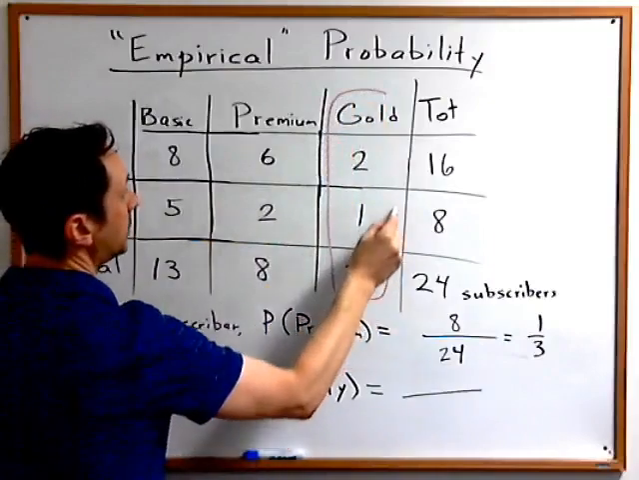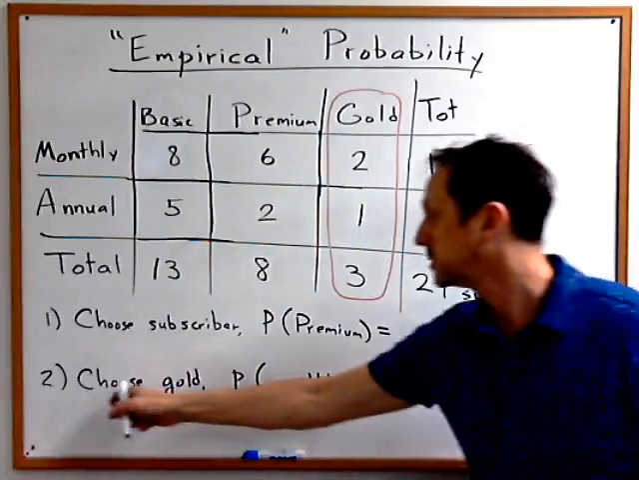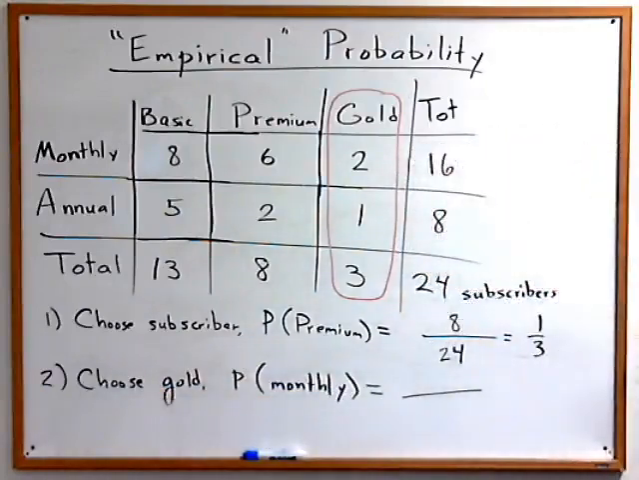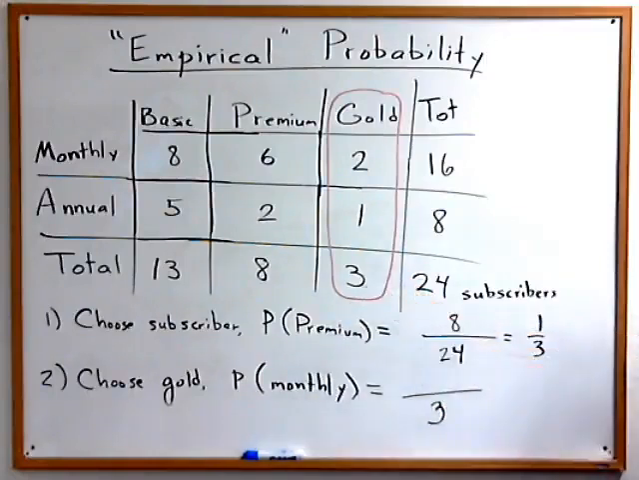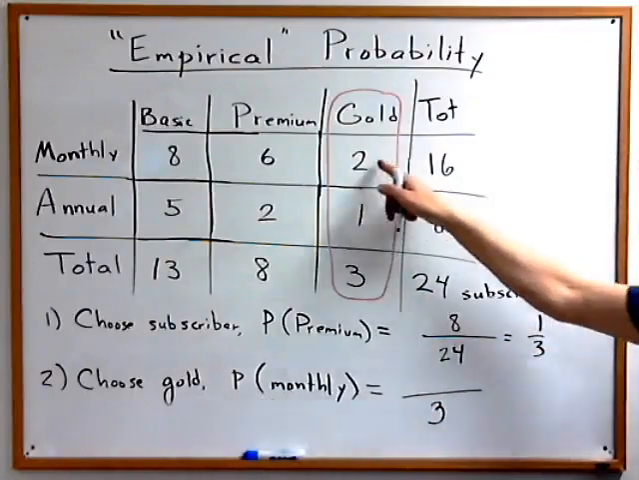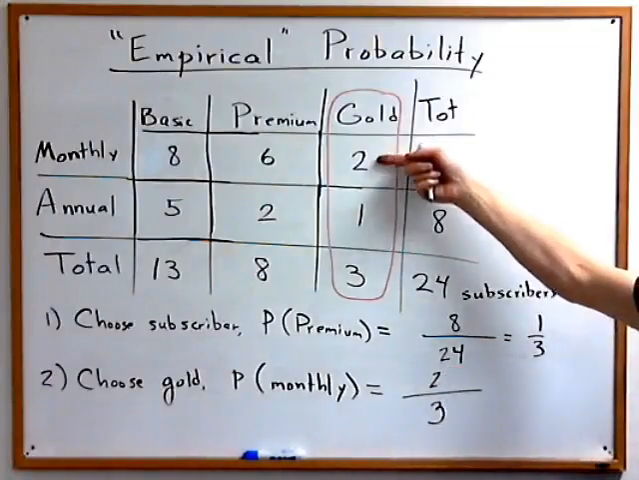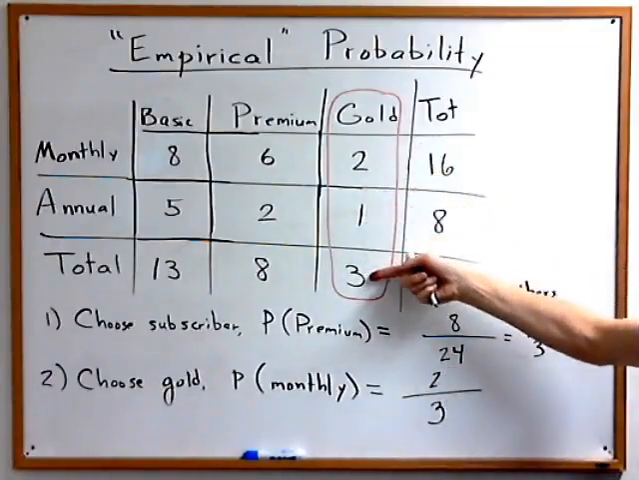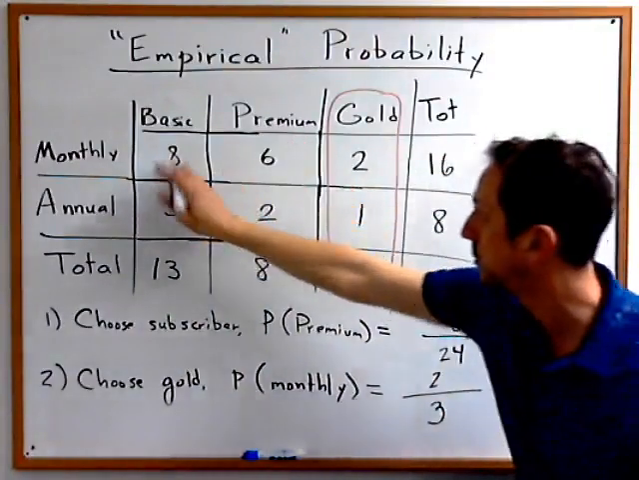So essentially, we restrict our attention to the gold members and we ignore everybody else. Nobody else matters for right now. So we're choosing from among all the gold members. How many are there? Well, the total would be 3. And out of those 3, how many of them are monthly? 2,000 pay monthly, the other 1,000 pay annually. Total 3. Our probability is 2 out of 3. We didn't need any of the other numbers in the table anywhere.